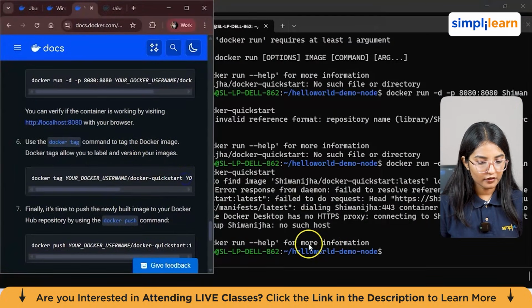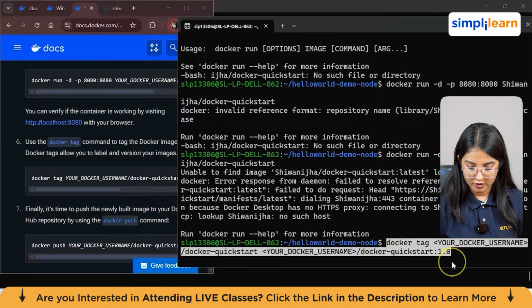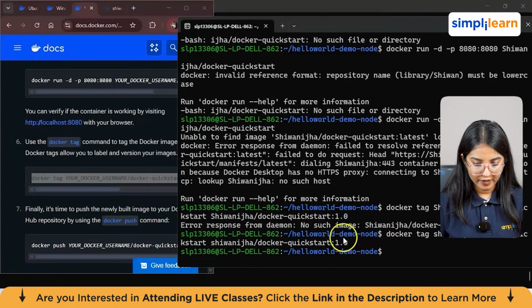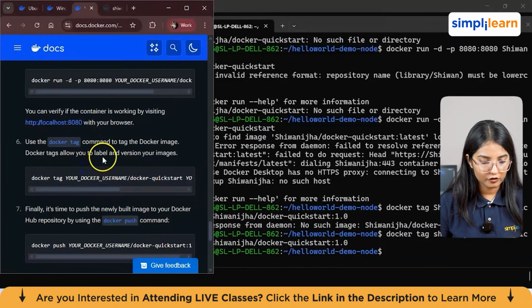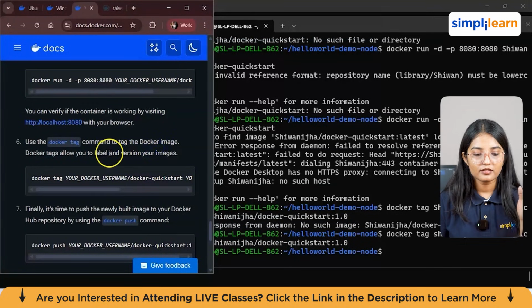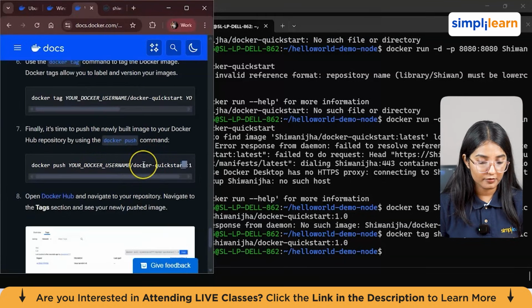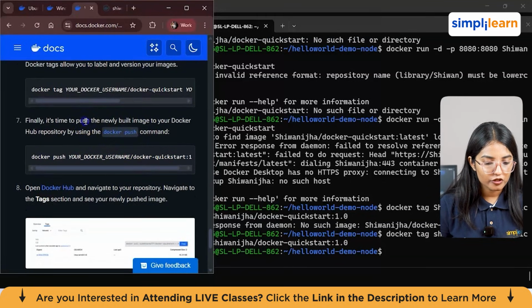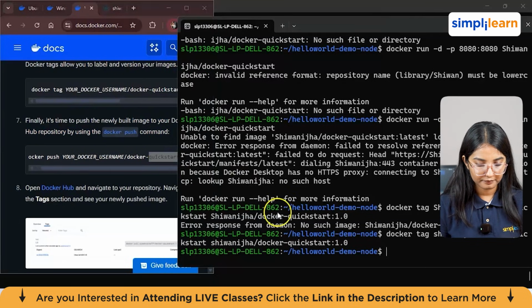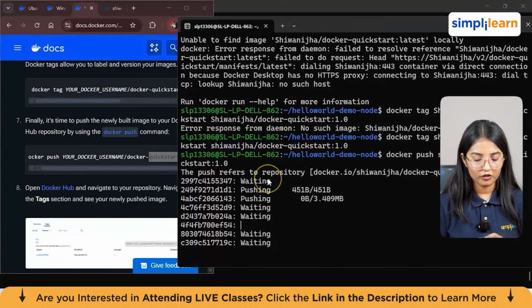And now we'll use the docker tag command to tag the Docker image. Okay, so just enter this command from here, your username. Okay, so we have started with this. We have created the docker tag command, and this is the command to tag the Docker image. Okay, and this command will allow you to label and version your images. Now it's time to push the newly built image to Docker. So again, we'll be using this command from here, copy it. Okay, just change your username from here. That will actually push it to the repository.